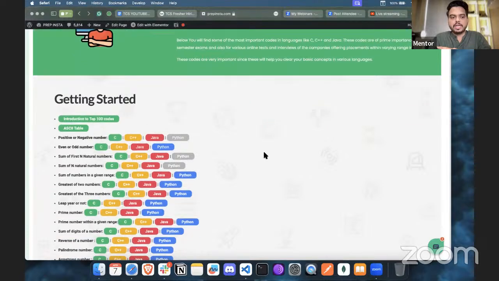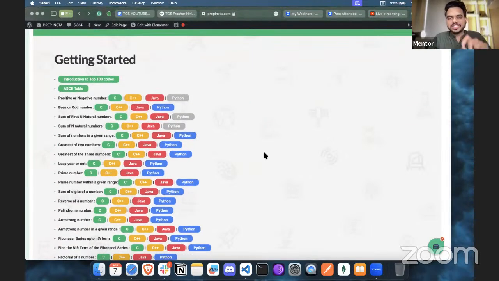There we have all the possible questions that you might get for the Ninja role, available in C, C++, Java, and Python, all four major programming languages. If you are comfortable with C++ and Java, you can just solve that. Each question has multiple answers, as the logic is going to be different. So all the possible answers are there on this platform.